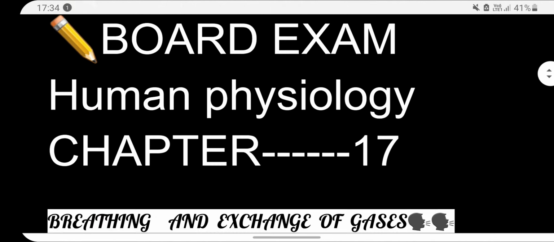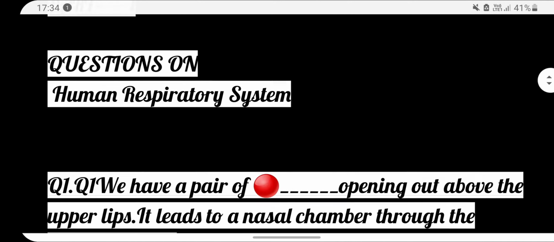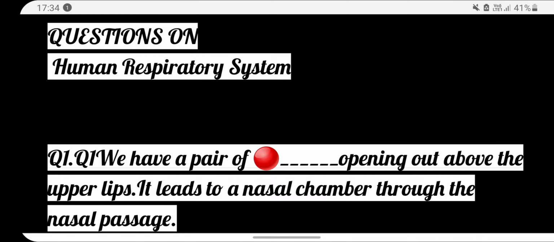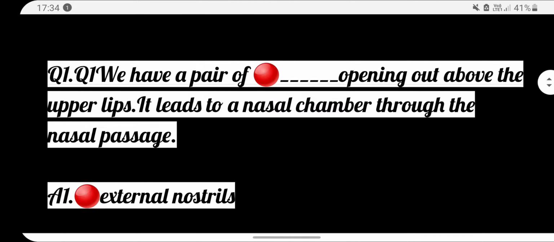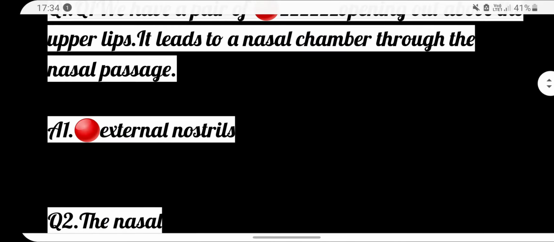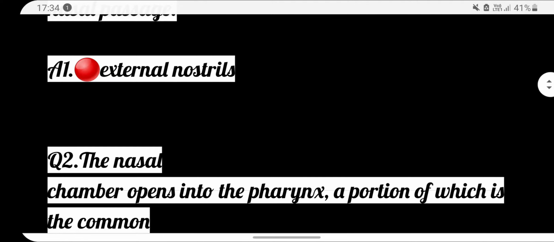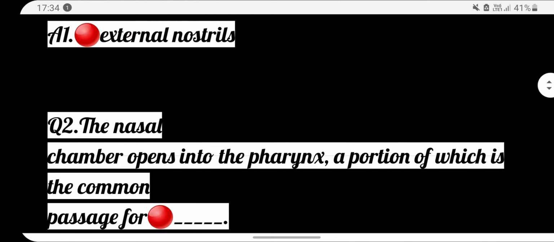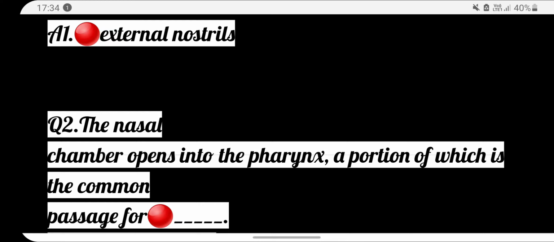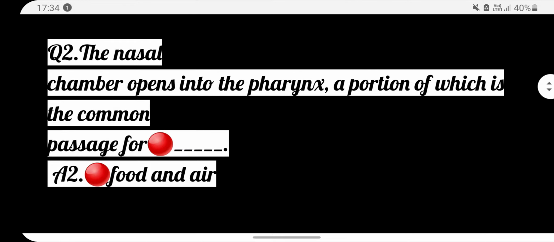Everyone, to start, let's do chapter number 17 question answer. Question number 1: we have a pair of dash opening out above the upper lips. It leads to a nasal chamber through the nasal passage. Answer: external nostrils. Next, the nasal chamber opens into the pharynx, a portion of which is the common passage for dash. Answer: food and air.